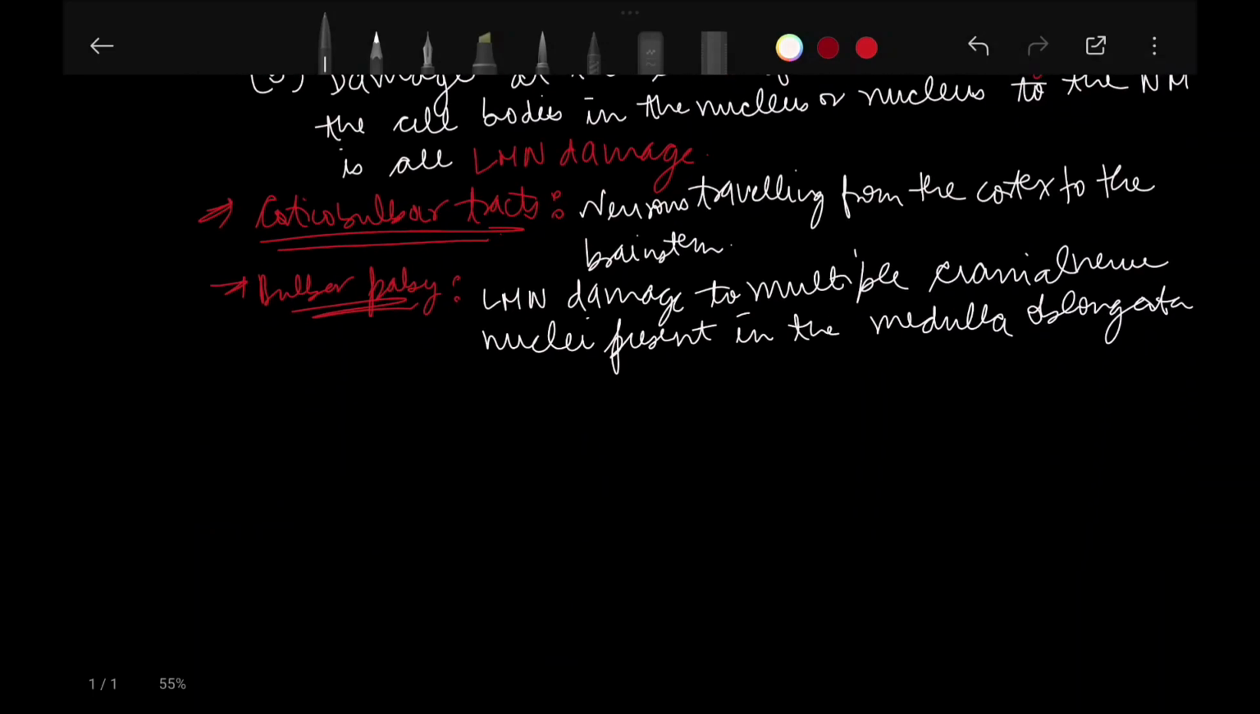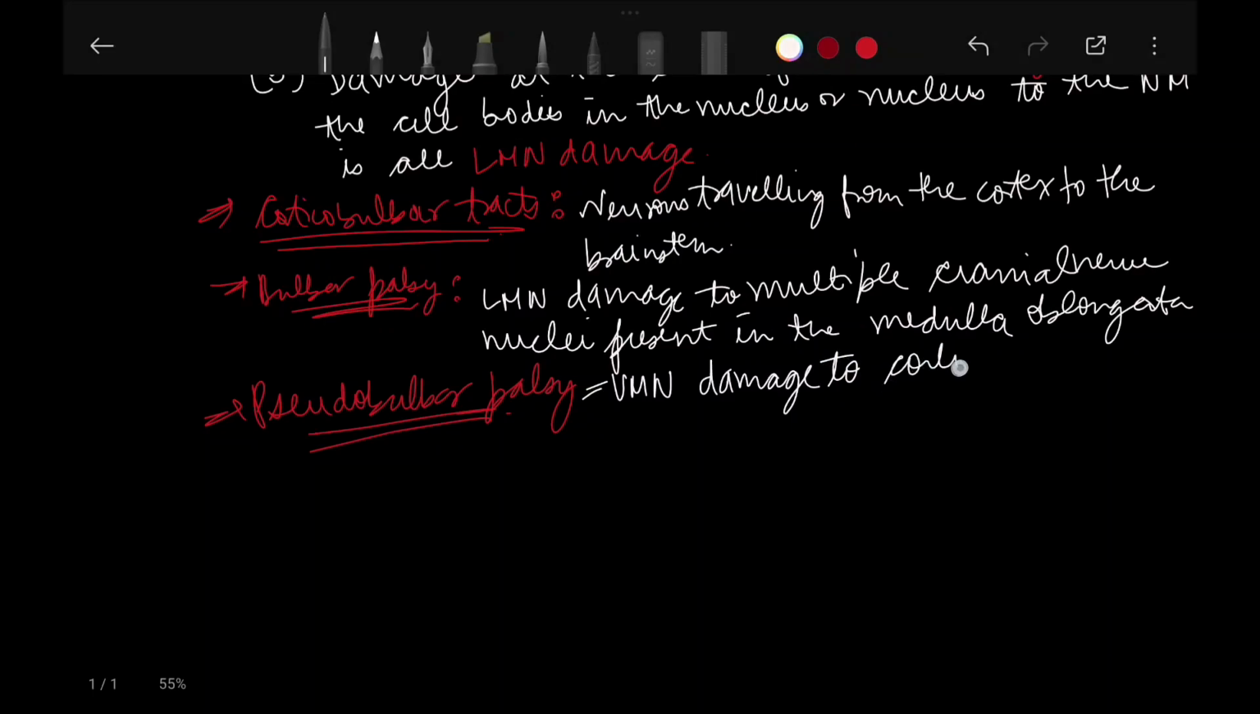In bulbar palsy, the pathway is affected after leaving the medulla oblongata. For example, in the above example, we can take it as damage to the hypoglossal nerve. Now, pseudobulbar palsy. In pseudobulbar palsy, there is upper motor neuron damage to the corticobulbar tract. Pseudobulbar has two U's, so upper motor neuron. Bulbar has one U only, so lower motor neuron damage.